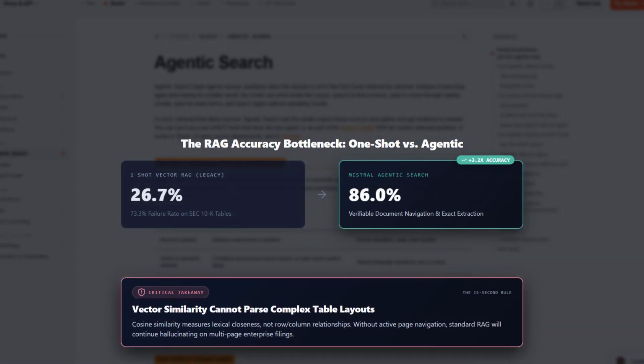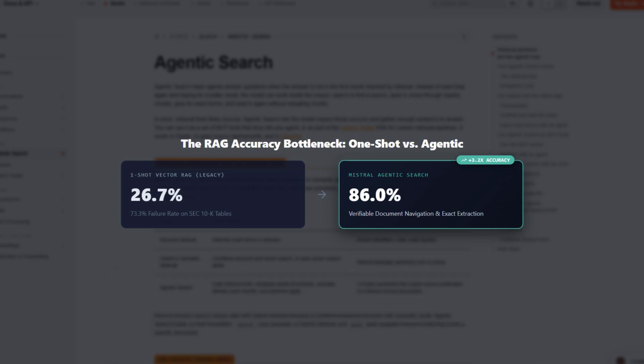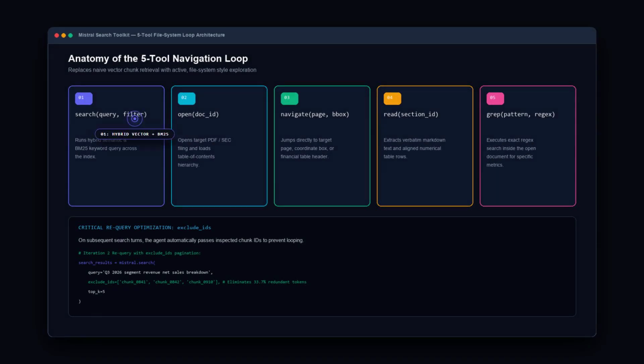Before this video ends, you're going to see exactly why standard vector chunking fails on complex documents, the architectural mechanics of the 5 specialized tools that power this new loop, the benchmark truth behind an 86% accuracy score on FinanceBench that outperformed Anthropic's Claude Code harness by 10.5 percentage points, and the exact step-by-step developer blueprint to wire this open MCP server in a Cursor, Claude Code, or self-host it with Vespa on your own private infrastructure today.